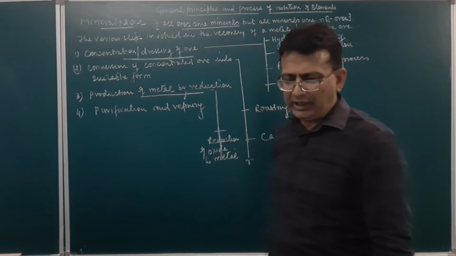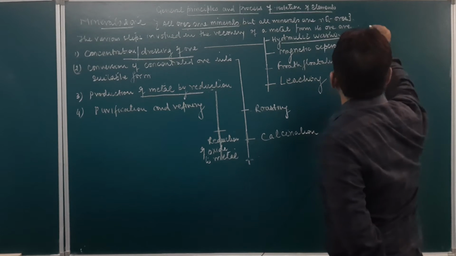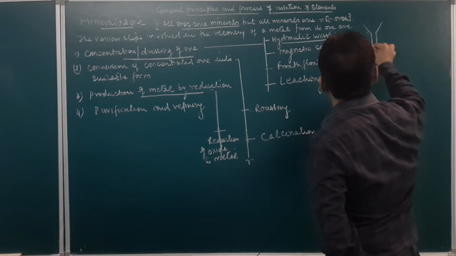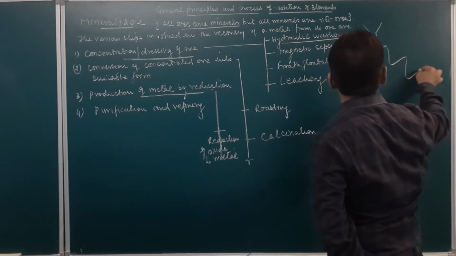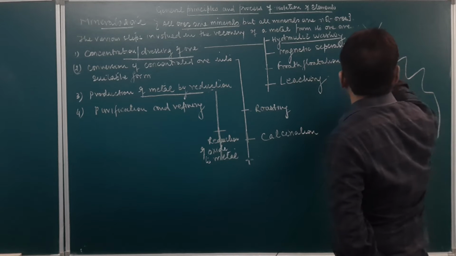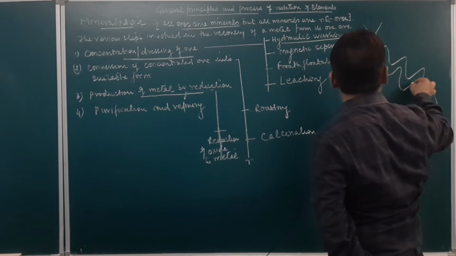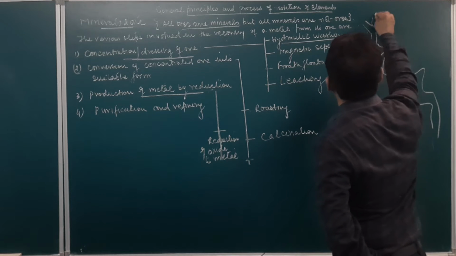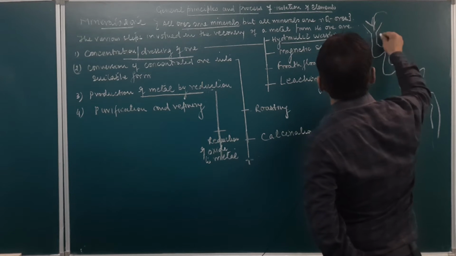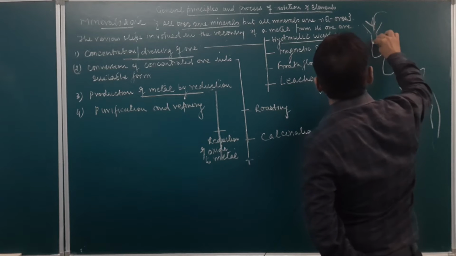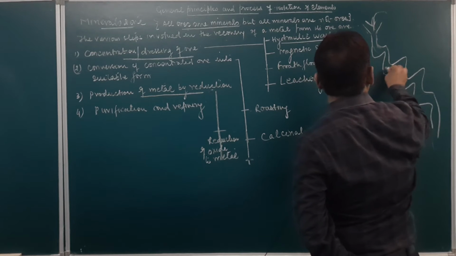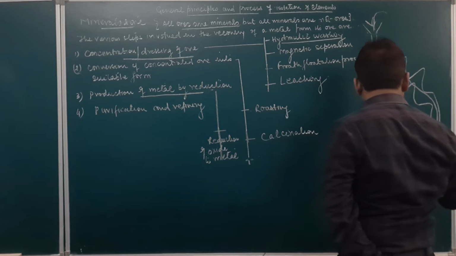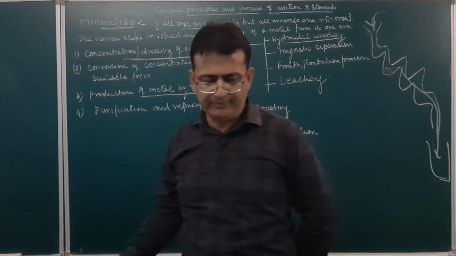In hydraulic washing, we may use a setup of this kind, and this can be collected in this manner over here. Suppose we put an ore over here and wash it with water. What will happen? The ore will pass over here, the impurities will be collected down and the lighter particles will be collected at the bottom. This is how hydraulic washing is done.